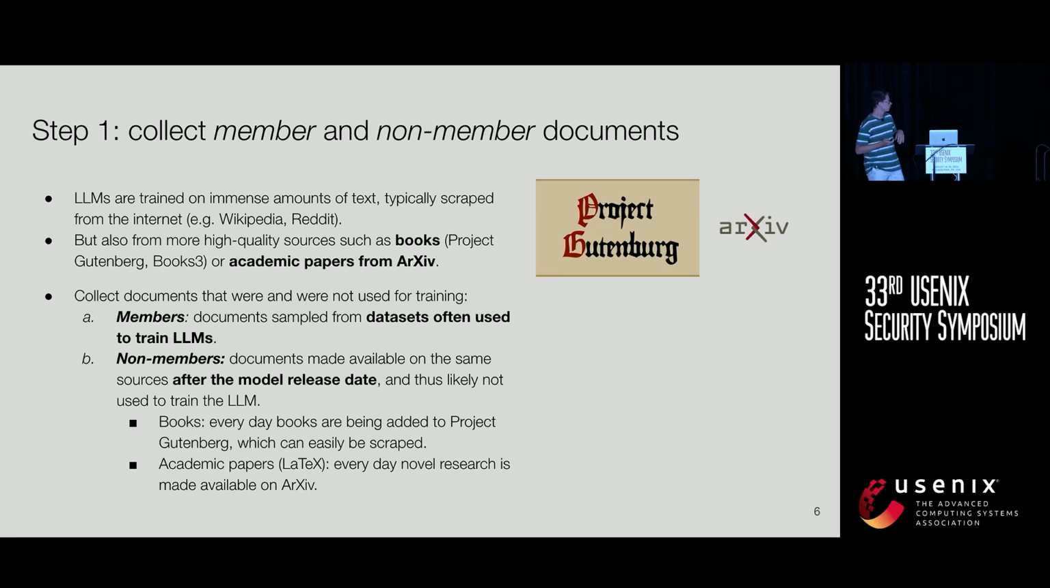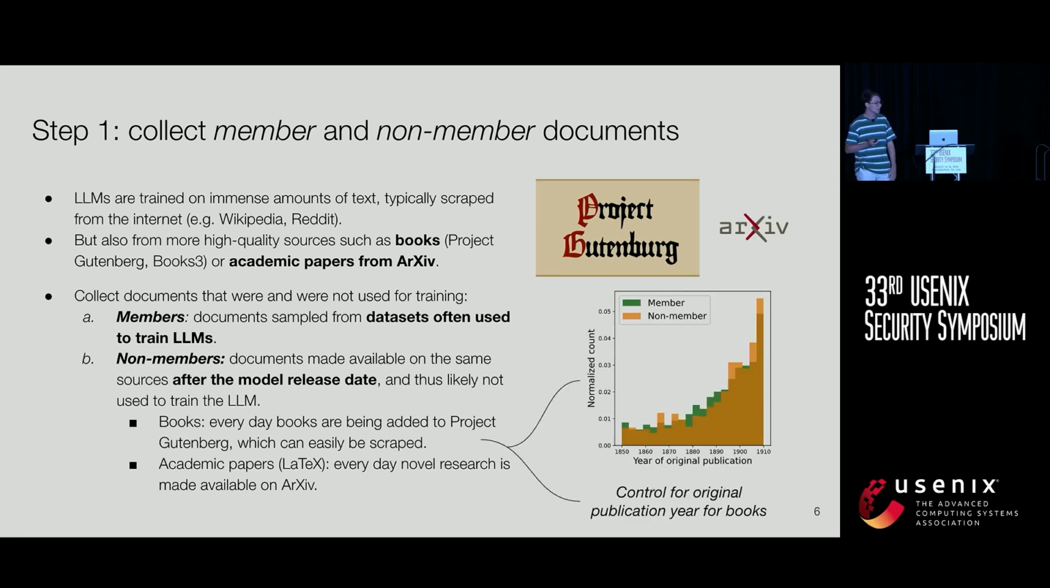For non-members, we realized that some of these platforms that host data, like Project Gutenberg or arXiv, continuously update their data, which means that we can collect documents that have been uploaded on these sources after the model release date, and thus reasonably assume that the target model has not been trained on this kind of data. So for academic papers, we just sample papers that were released after the model release date. For books, we do the same for books that have been made available on Project Gutenberg after the model